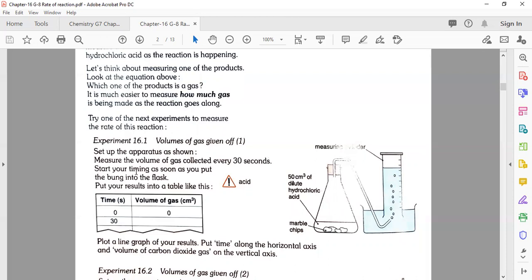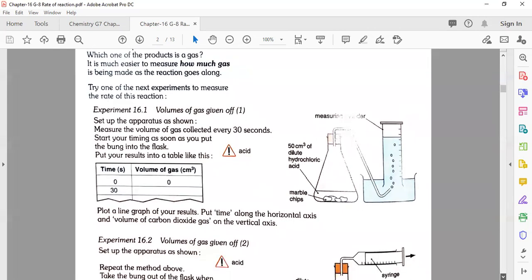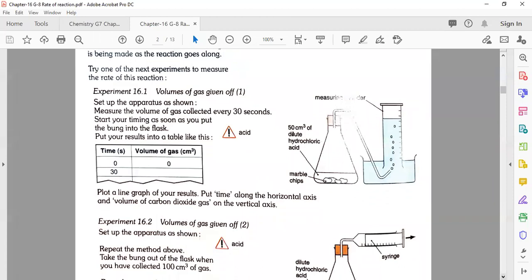Start your timing as soon as you put the bung in the flask. Put the results into a table like this. You can make a table or a chart. At first the time is 0, and the volume of gas is also 0. After 30 seconds pass during this reaction, you write here the amount of gas collected, in cubic centimeters. Plot a line graph of your results, putting time along the horizontal axis and volume of carbon dioxide on the vertical axis. That will tell you about the graph. Inshallah, in the next session, I will explain the graph to you.